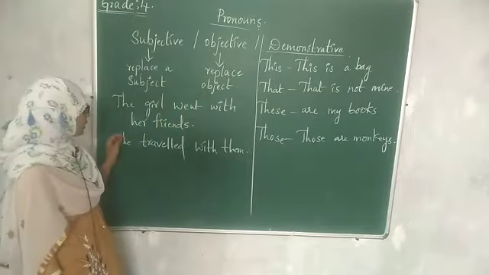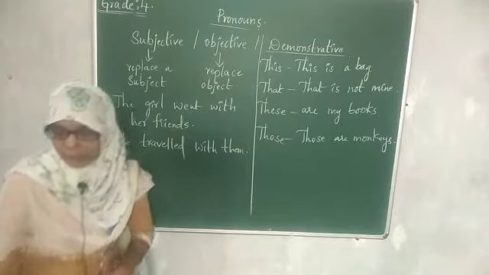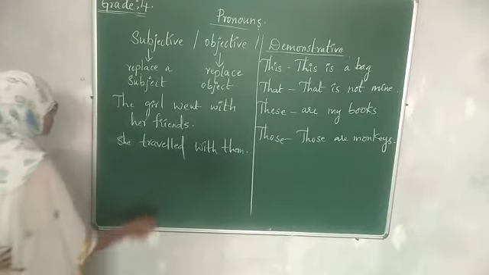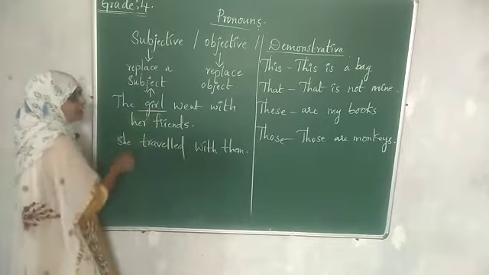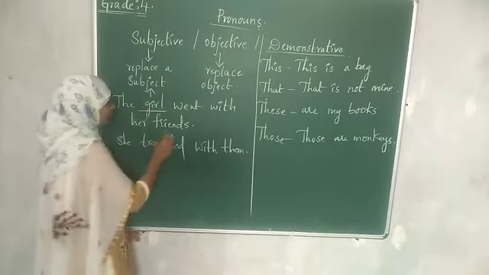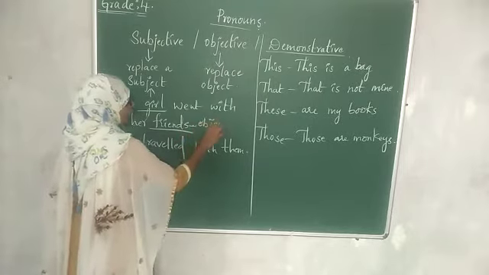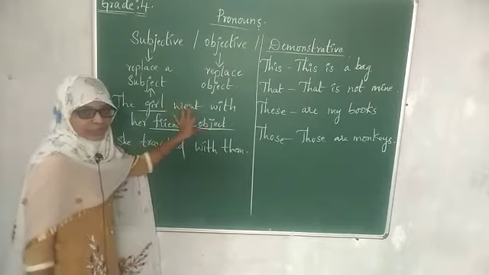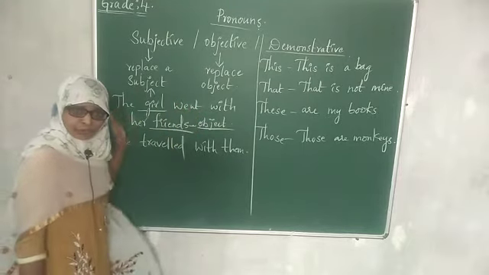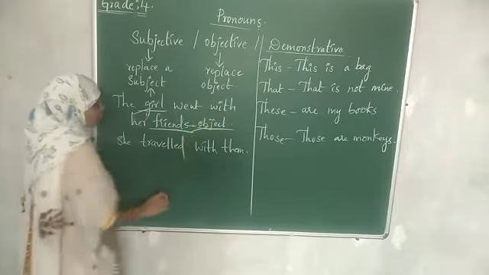For example, the girl went with her friends. Here we are talking about a girl. So the girl is the subject here. And the girl went with her friends, so friends is the object. Here we have a subject and an object in this sentence. So let us frame a sentence by replacing the subject and object.